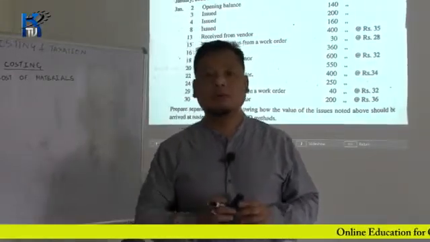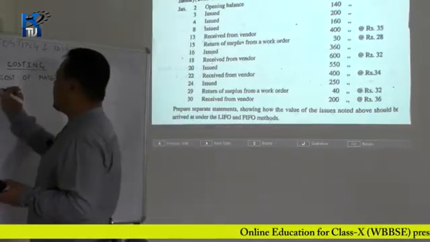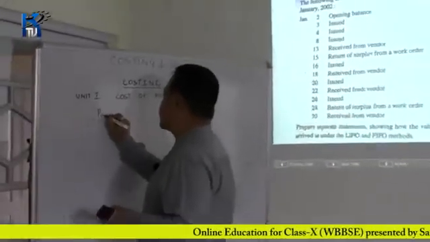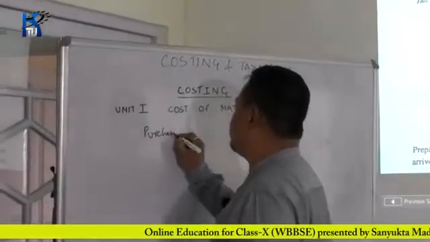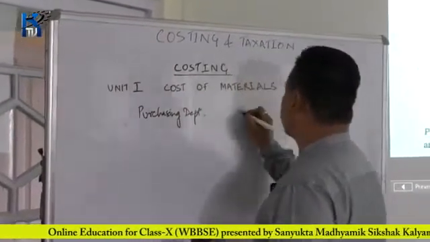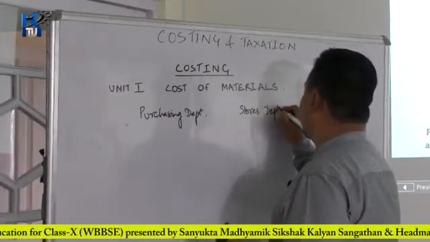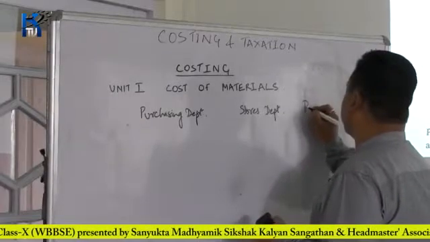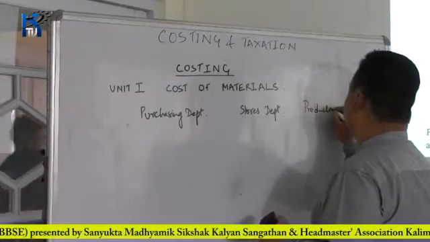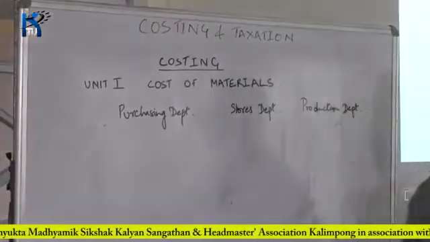So, as you know, there are three major departments in a manufacturing concern. One is the purchasing department, another is the stores department and another is the production department.